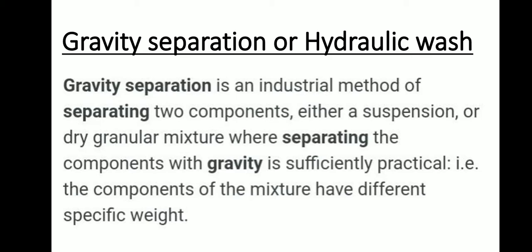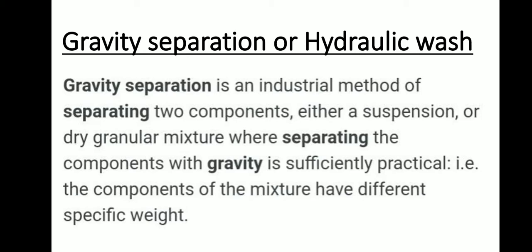The removal process is known as concentration of ores. So first one, gravity separation. What is the gravity separation? Gravity separation is an industrial method of separating two components, either a suspension or dry granular mixture, where separating the components with gravity is sufficiently practical.